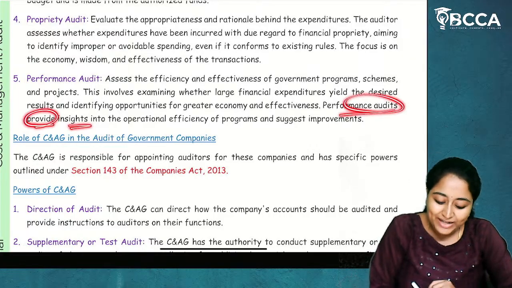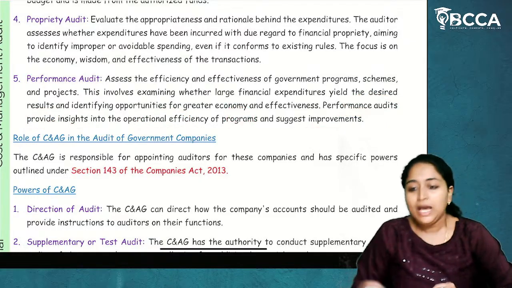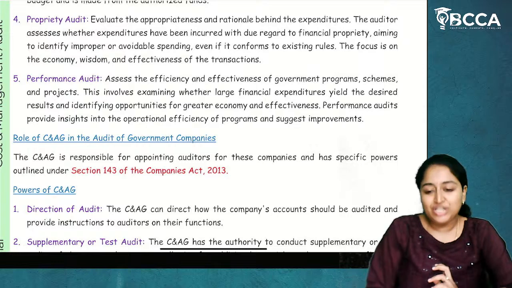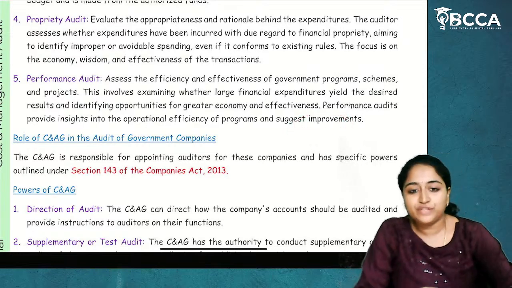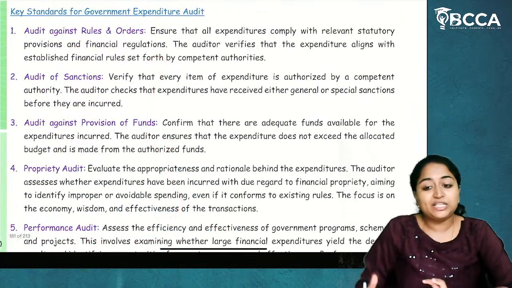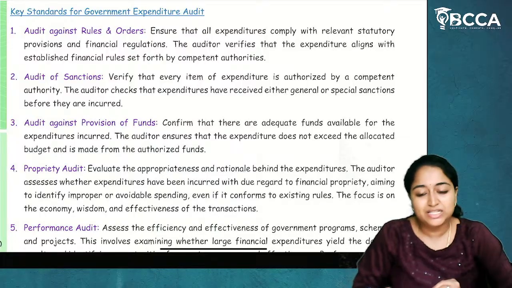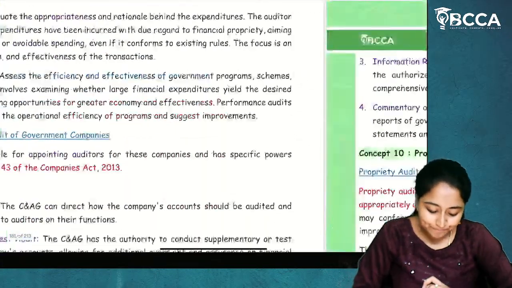Perform audits, provide insights into the operational efficiency of programs and suggest improvements. So based on operational efficiency, you will do the assessment and you will give the suggestions for the improvement. So all these are the government expenditure audit, which has to be assessed by the CAG. I hope it is clear.